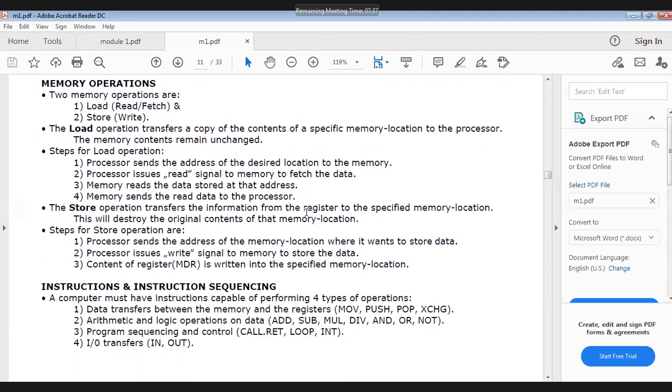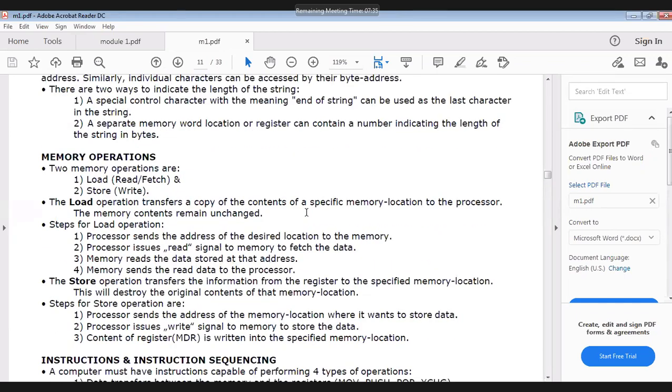Next is memory operation. There are two memory operations, load and store. What is meant by load? What is the difference, and what is meant by store? Tell me, what is load? It copies the value from location A to location B. Load is reading, that is, fetching from the memory is a load. Store means we are writing into the memory.